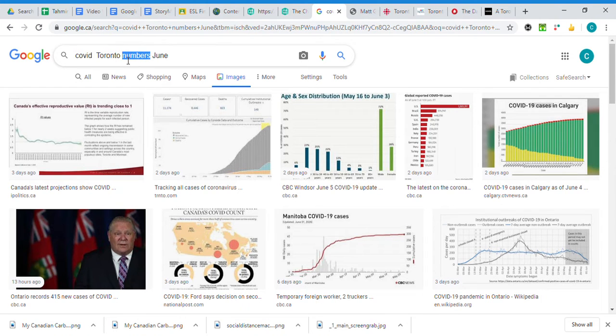I want the word numbers because that helps me see visually information, and since this is under images, I know numbers visually are usually shown through a graph. And I picked June so that I get more recent information.